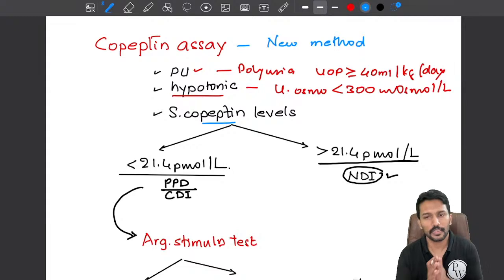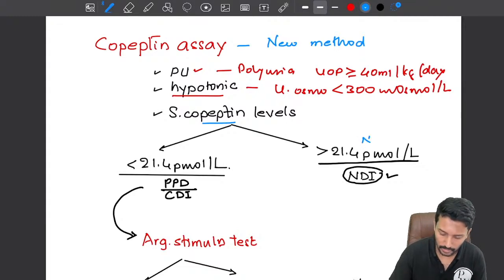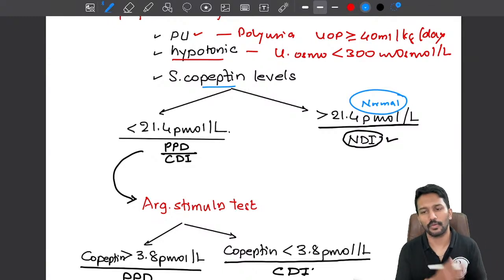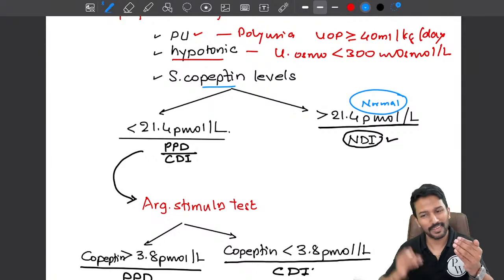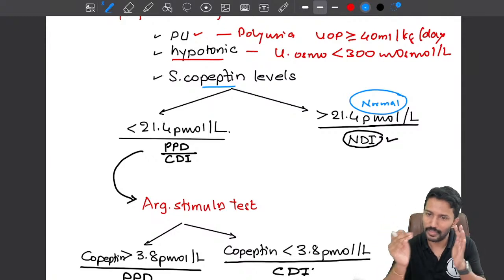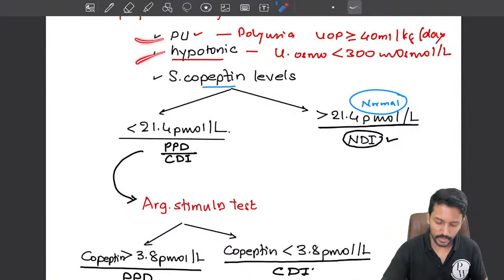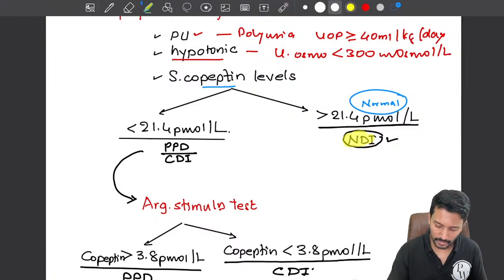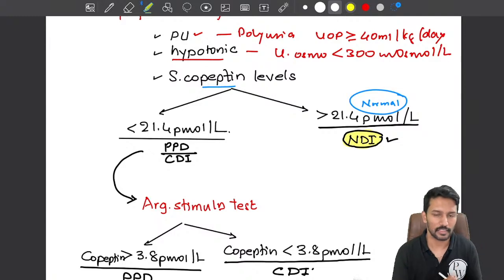Okay, now if the serum copeptin levels are normal, that means more than 21.4 picomoles per liter, you don't need to remember the number. If it is normal, what does that mean? If copeptin is normal, then vasopressin levels will also be normal. Then why do I have polyuria, polydipsia? Mainly because I have nephrogenic diabetes insipidus. Simple. If the copeptin is normal, that means it is a case of nephrogenic diabetes insipidus.